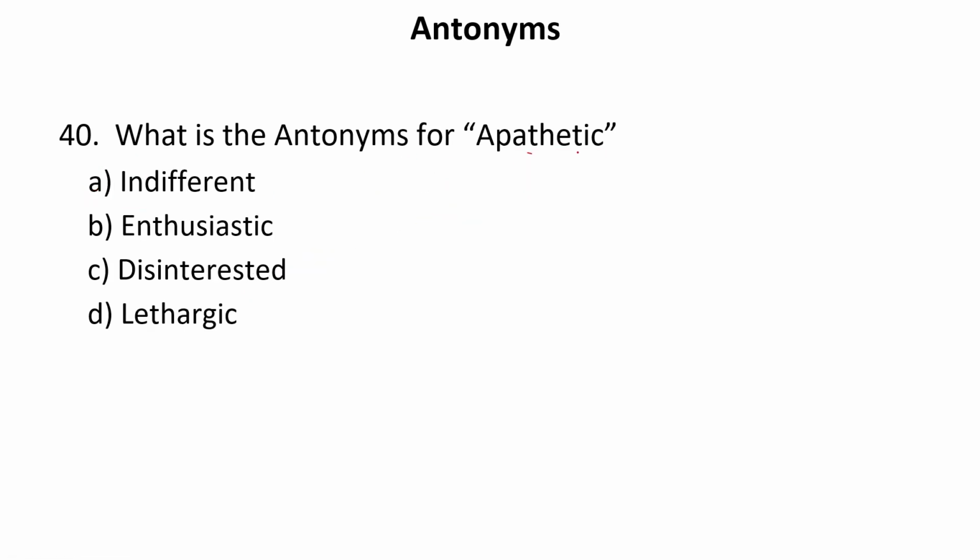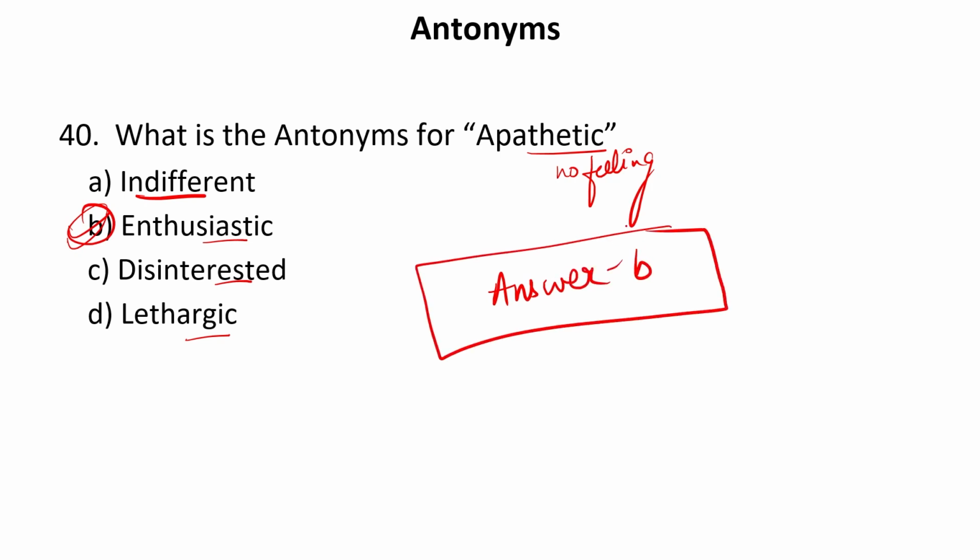What is the antonym for the word apathetic? Apathetic is when there is no feeling or concern. So indifferent has the same meaning as apathetic. Enthusiastic, energetic, disinterested, not interested, lethargic, which means lazy. So the correct answer is enthusiastic, that is B. So our answer is B. The antonym of the word apathetic is enthusiastic.